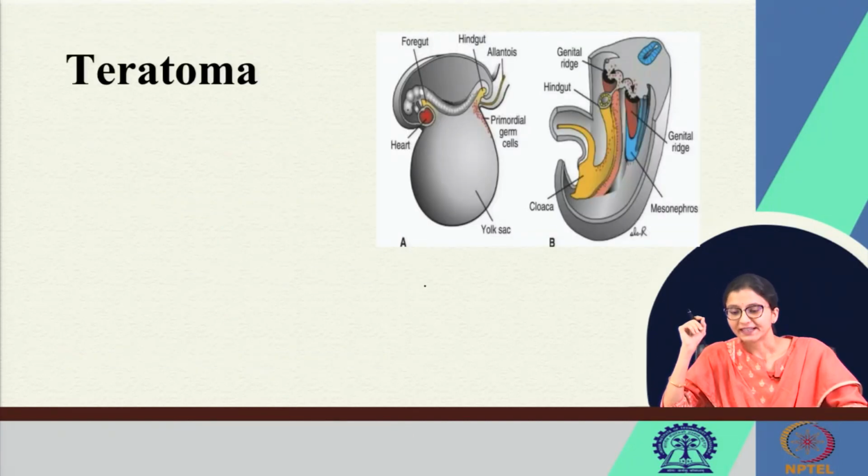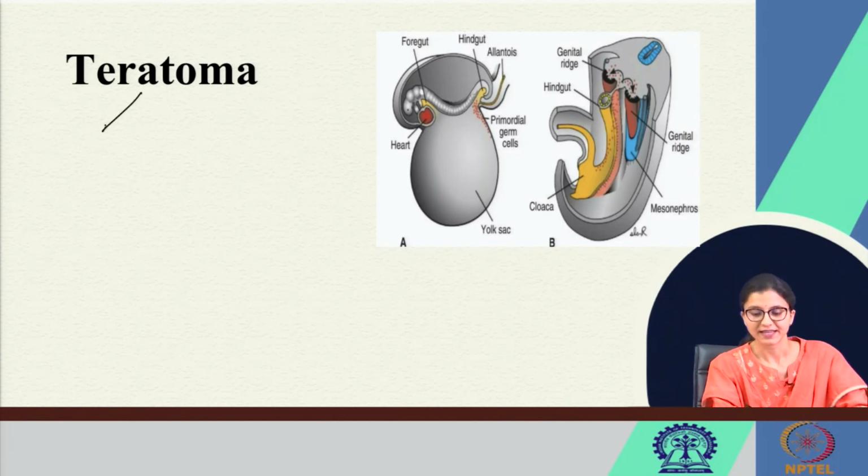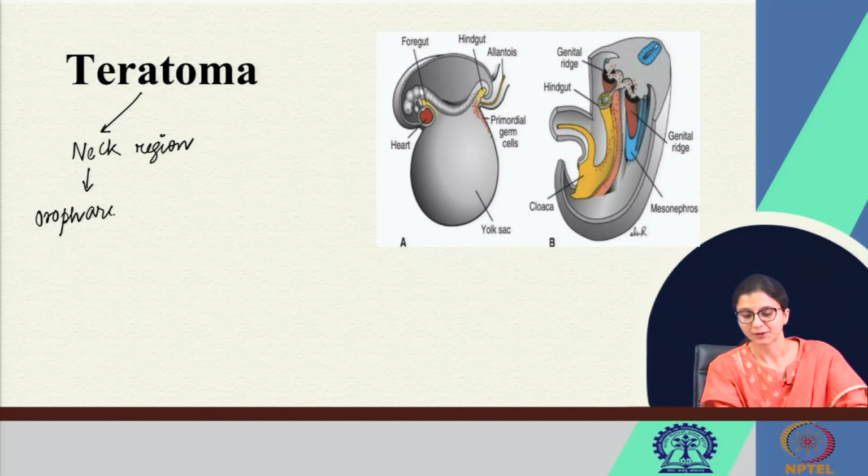Another talk on teratoma: if these primitive germ cells deviate from their usual path, sometimes they reach the neck region. If they reach the neck region, then these primitive germ cells will result in the formation of oropharyngeal teratoma, right?